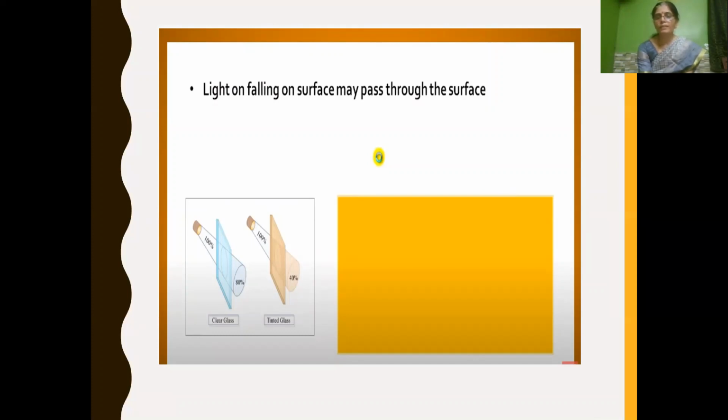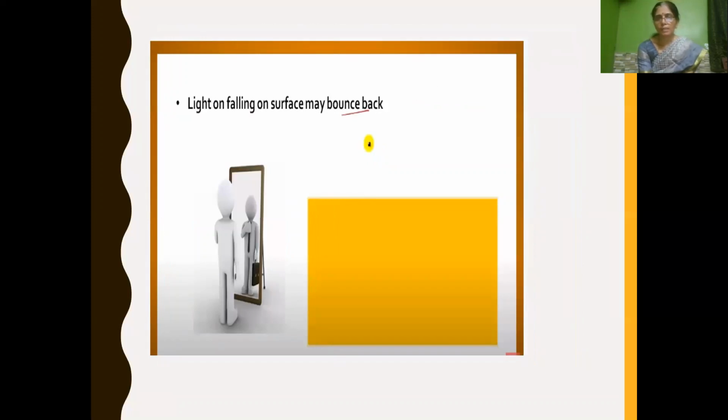Suppose you take a clean, clear glass, all the light will easily pass through it. And if it is tinted glass, only partial light can pass through it, but transmission of light will happen. And the third chance is that the light falling on the surface bounces back, which we call reflection. For example, when light falls on a plane mirror or any polished or smooth surface, what happens? It gets reflected back, bounces back.